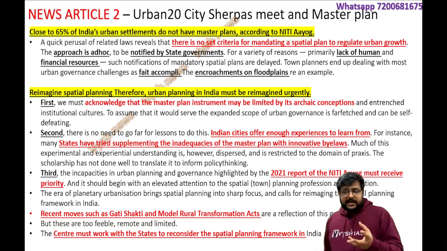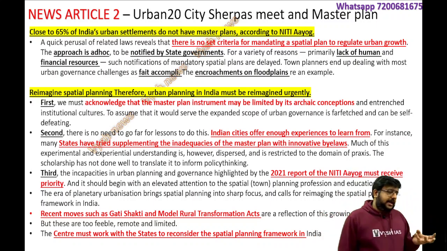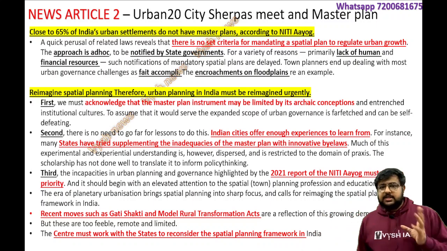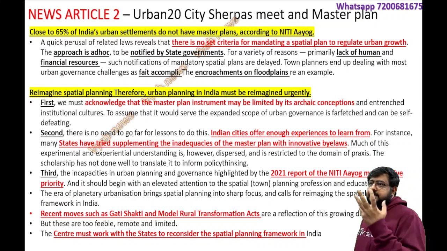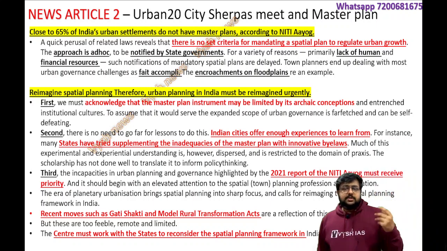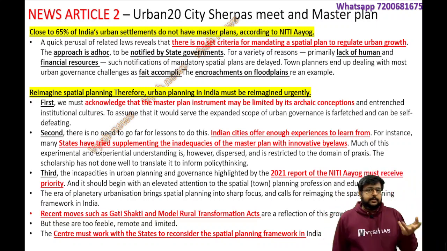And then there is a lack of human resources to work on it. There is a lack of financial resources to work on it. Budget shortage, you would have heard many state governments telling, our treasury is empty, there's no money, the center is not giving us funds, they are doing injustice to us. Like this, Kerala and others keep telling this.